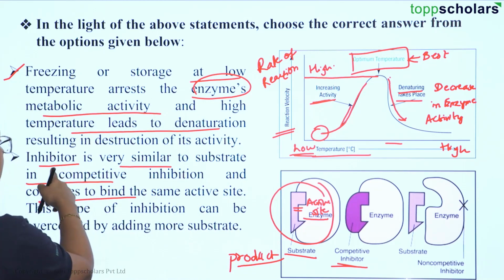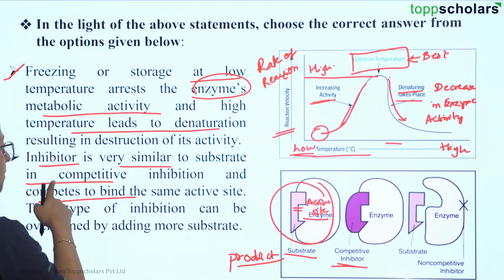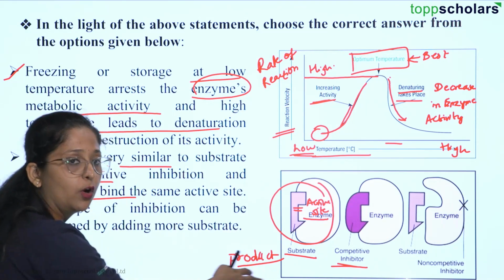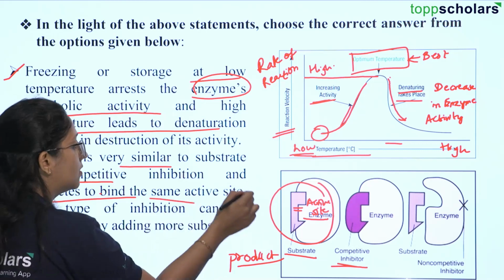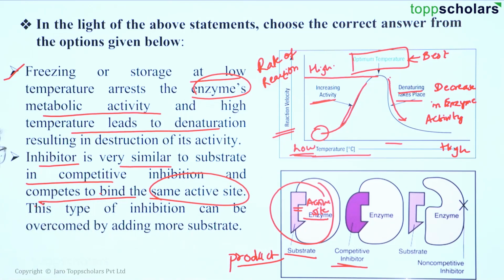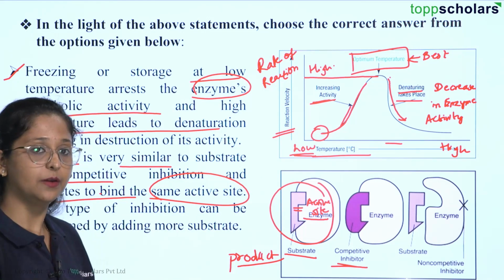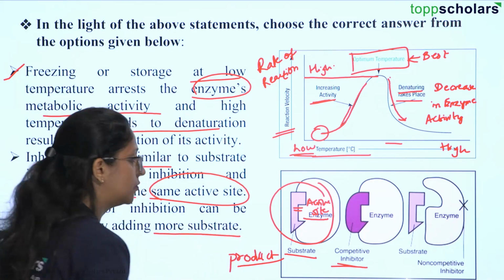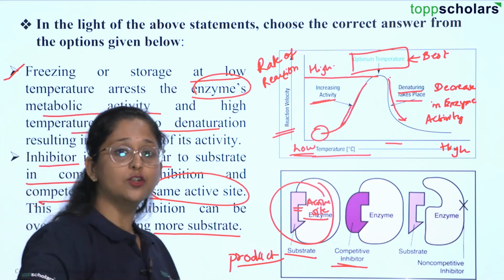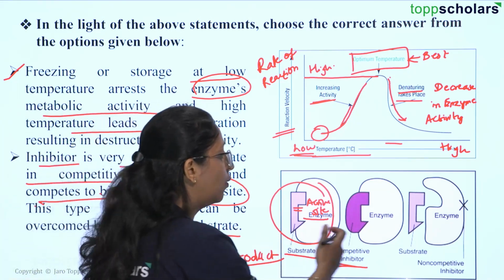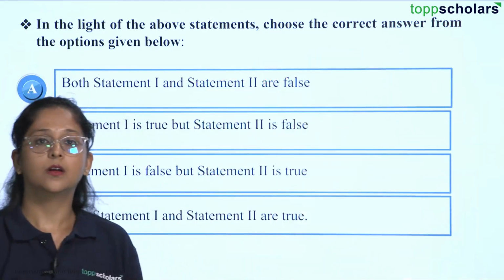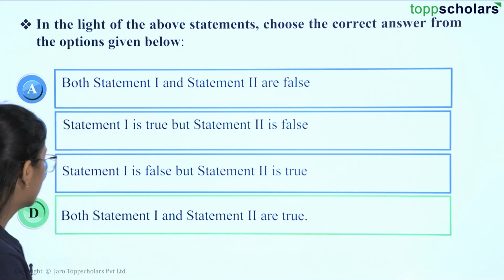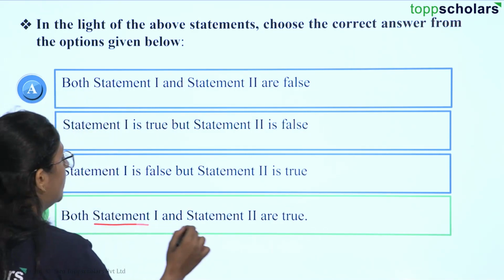So here, inhibitor is a lot similar to the substrate in competitive inhibition, because it is going to bind to the active site and it competes to bind to the same active site. If you want to overcome this type of inhibition, you can add more substrate molecules. If the concentration of substrate molecules increases, they will be going and binding to the enzyme. Okay. So here the correct answer is option D, that is both statement 1 and 2 are correct.